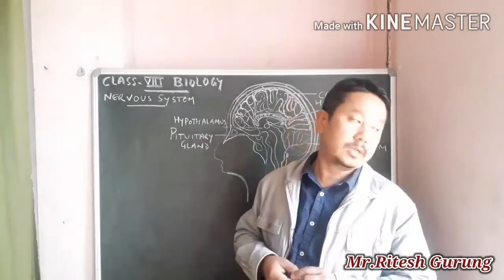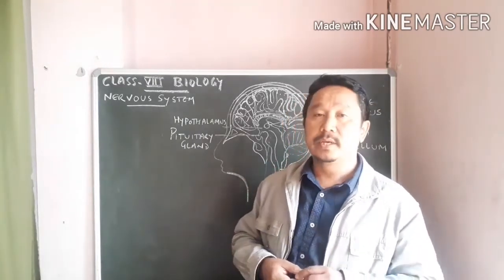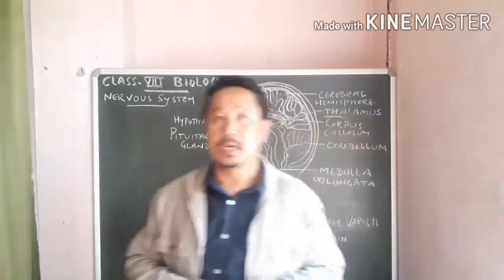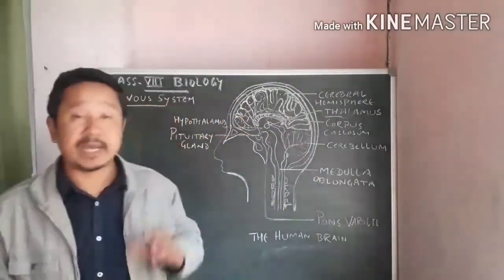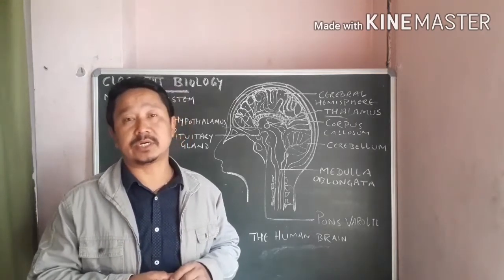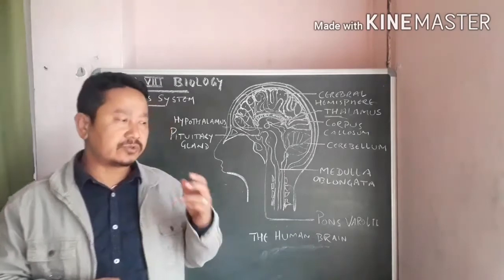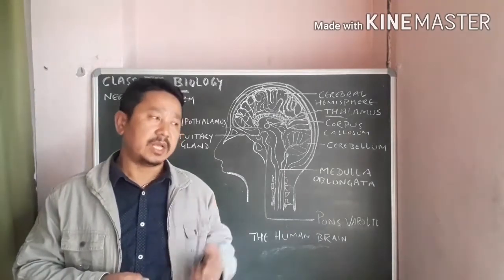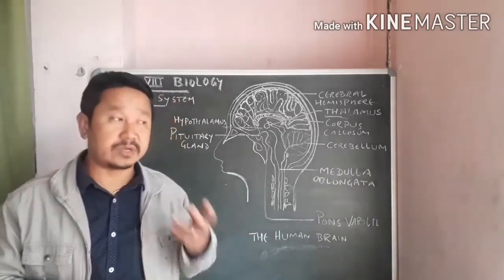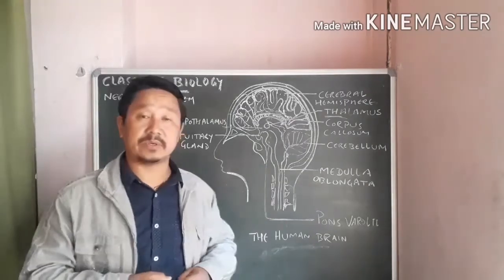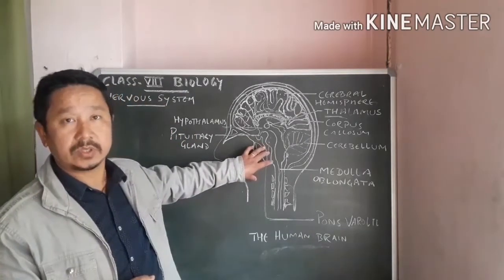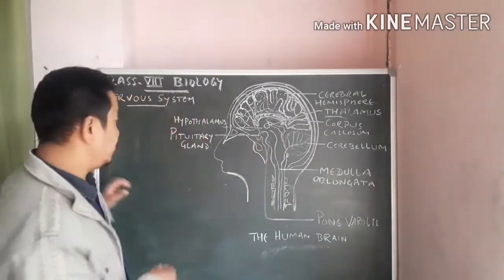Dear class 8 children, we'll continue chapter number 7, that is the nervous system. We had just started this chapter before Dasara break itself, when we had just discussed the neuron or nerve cell, which is regarded to be the structural and functional unit of the nervous system. Today in this session we'll discuss the nerve and the different biological terms related to this chapter, and also we'll try to see the human brain. So now we'll start with the nerve.